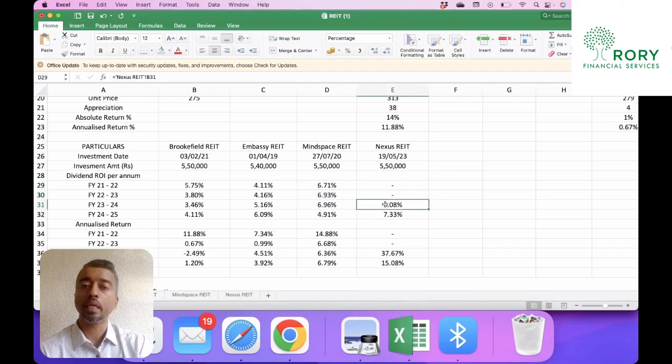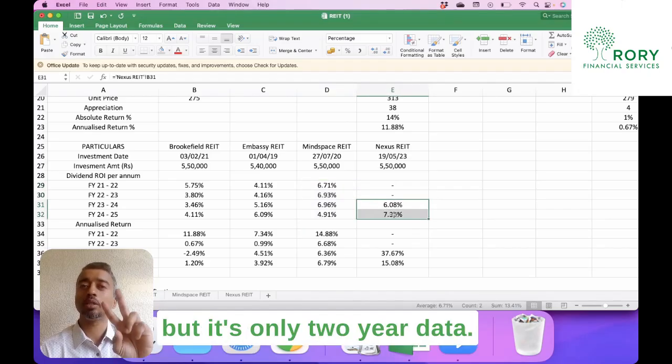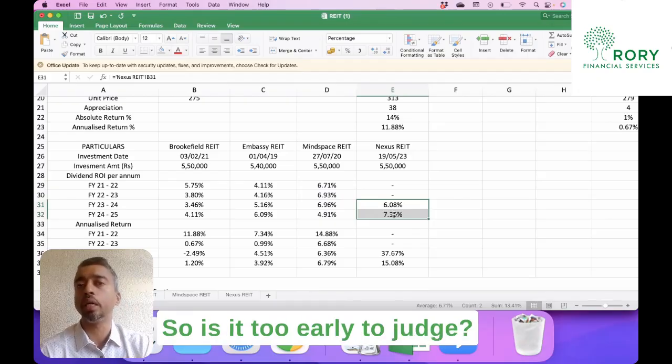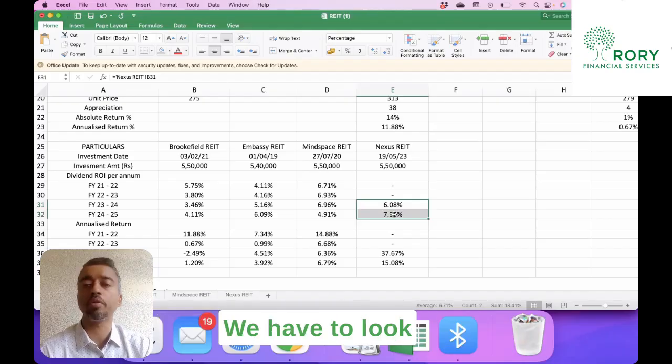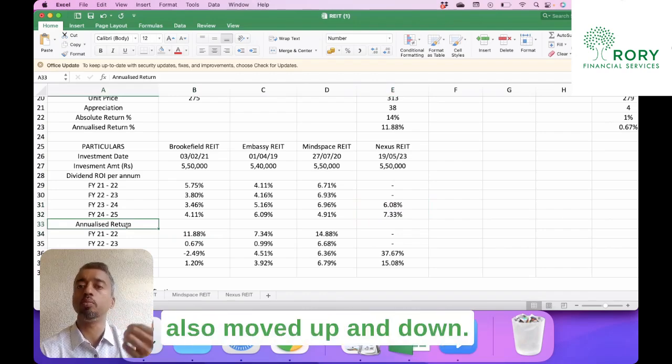The Embassy REIT, the Nexus REIT has generated higher returns, but it's only 2-year data. So is it too early to judge? We have to look at that part. Now for each of these, the unit prices have also moved up and down.